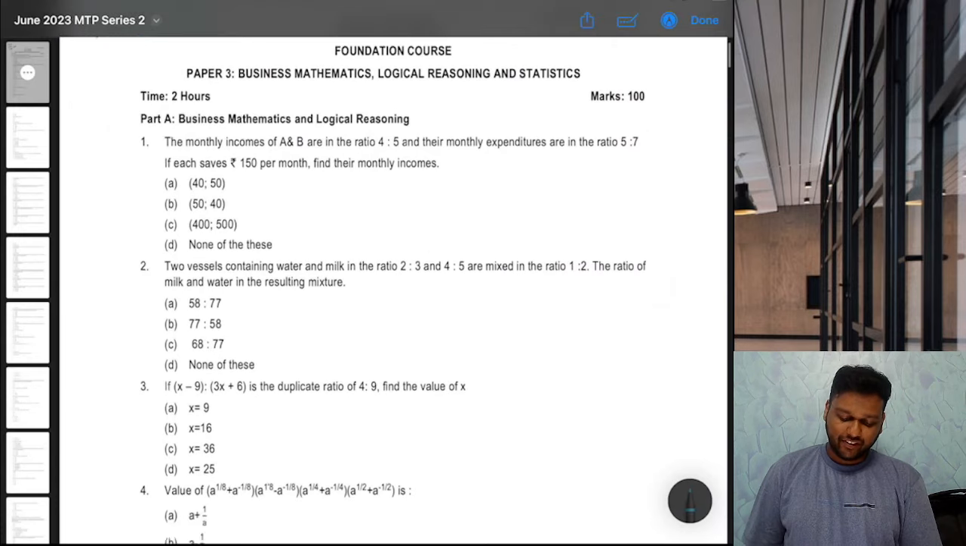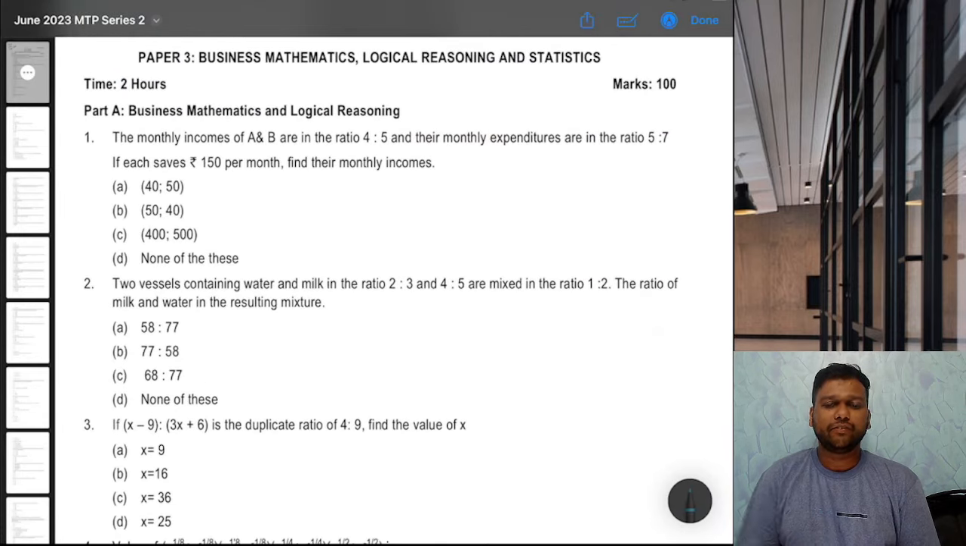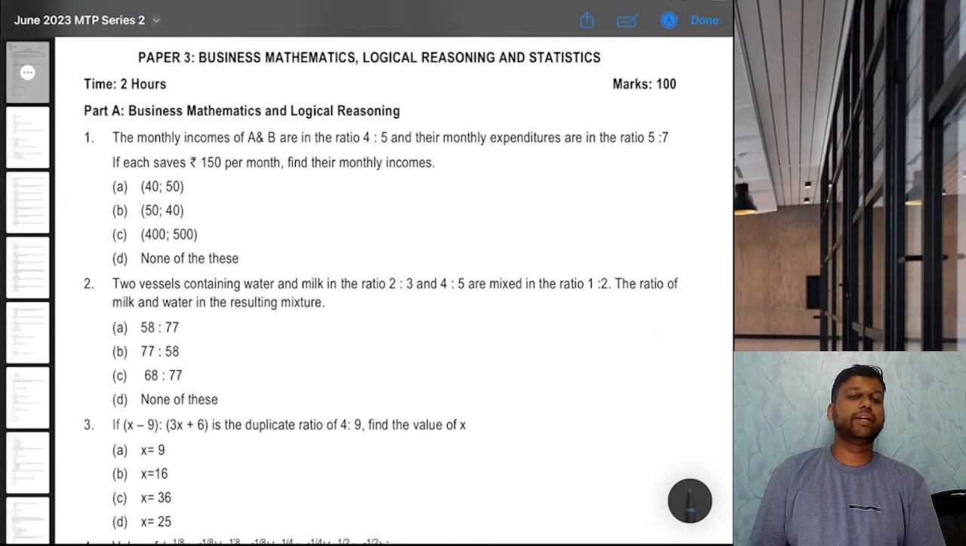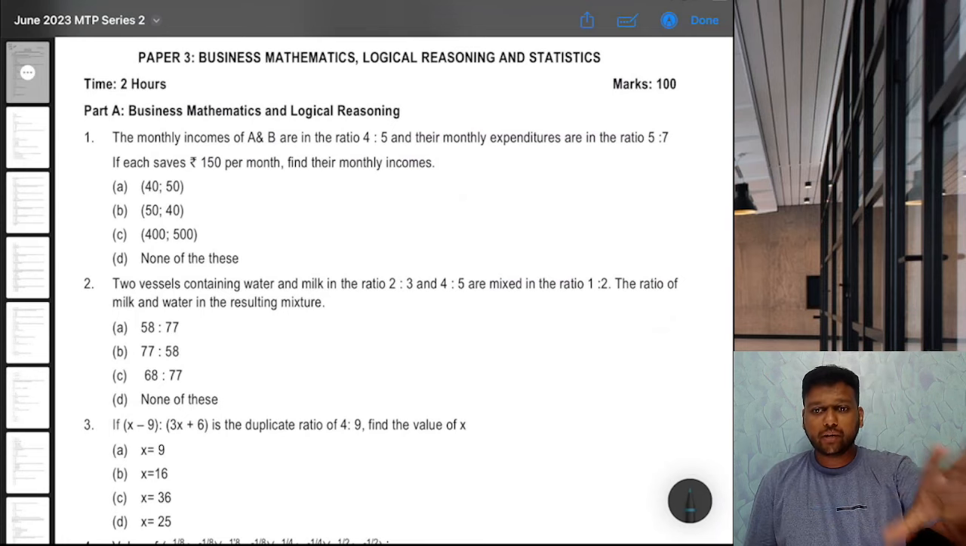Get ready with your calculators. We are going to focus on Part A now, questions 1 to 40. Yes, in the foundation exam, the questions are mixed. They are not chapter wise or section wise. So remember that.